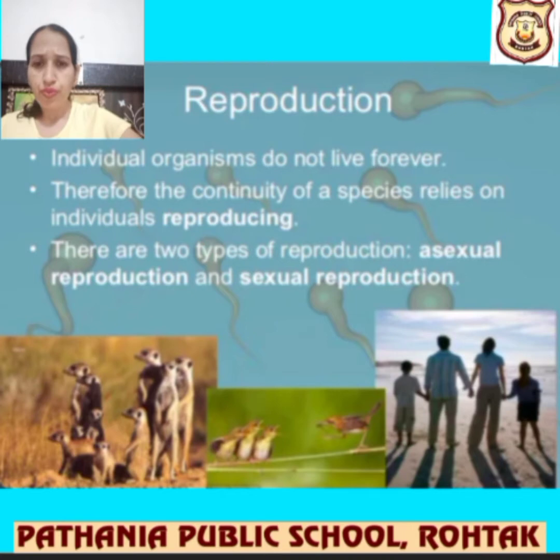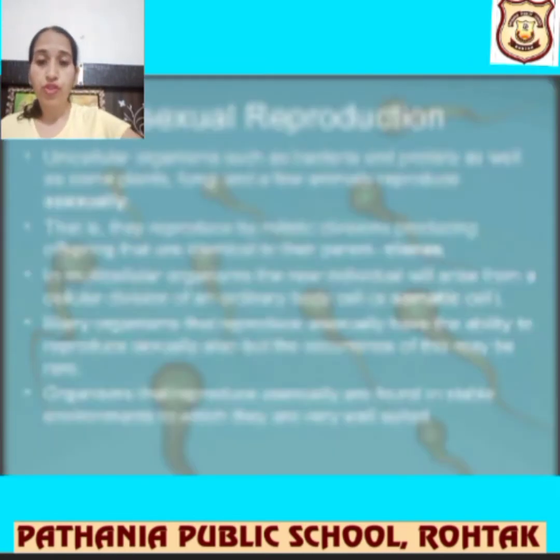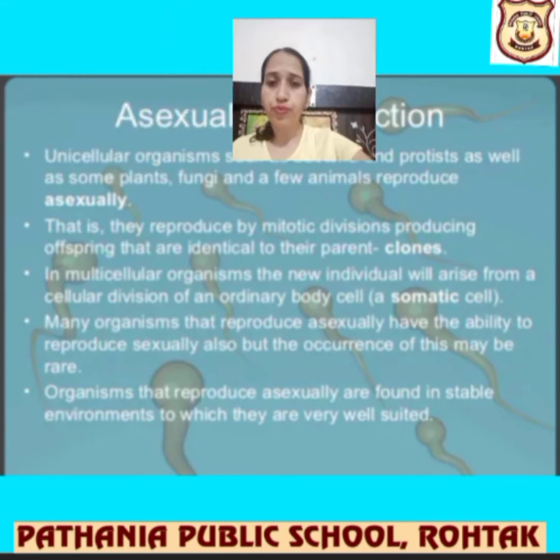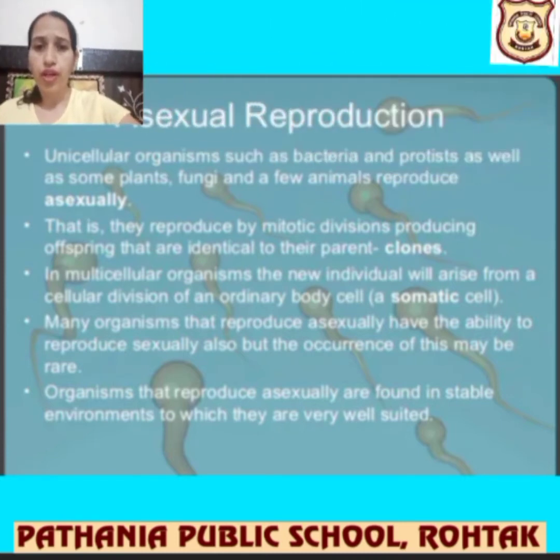So, there are two types of reproduction, asexual and sexual reproduction, right? You can see in these animals sexual reproduction takes place, and in humans sexual reproduction takes place, and these animals also reproduce with sexual reproduction only. Mainly plants and unicellular organisms reproduce with asexual reproduction. Okay, let's talk about